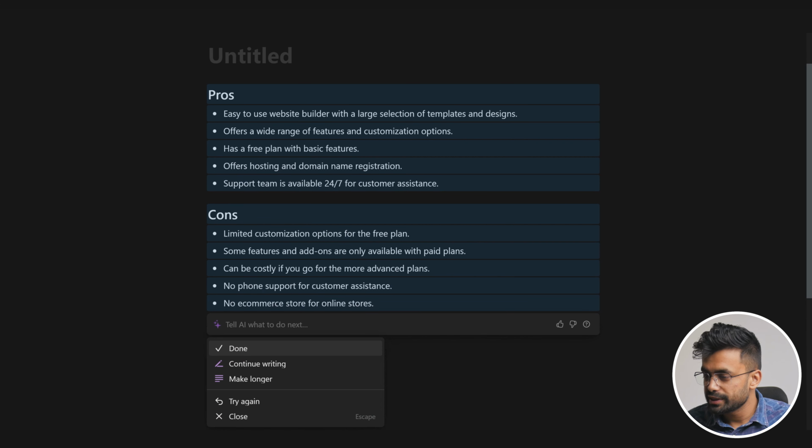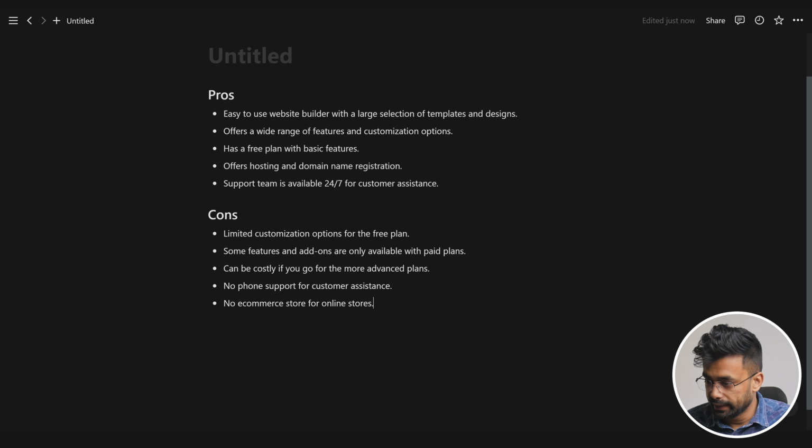Anyways, our list is ready and we can see all the pros and cons of the platform, like easy to use website builder, and for the cons it has generated this response.